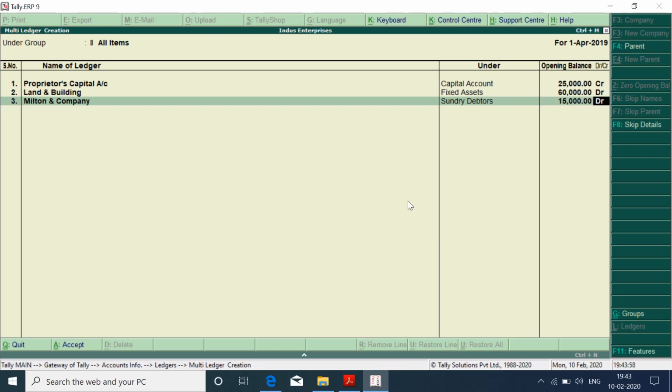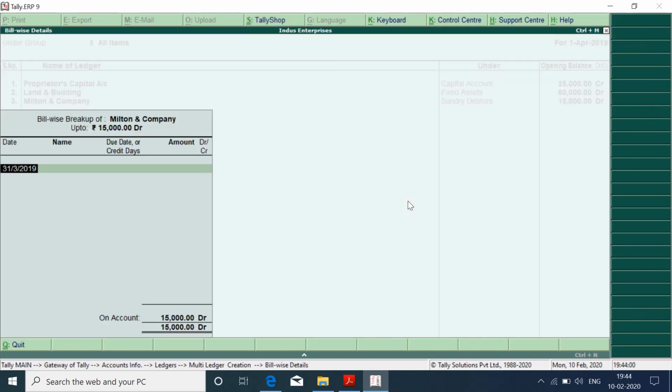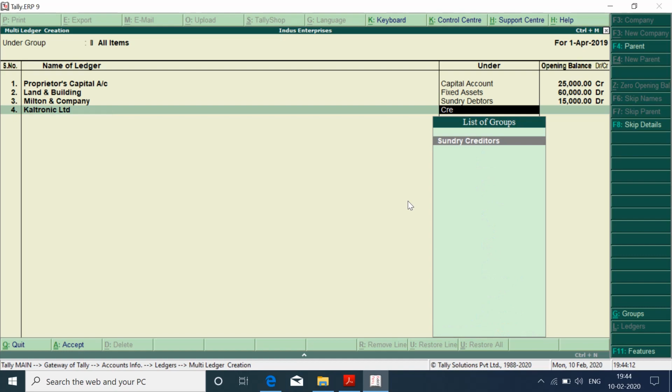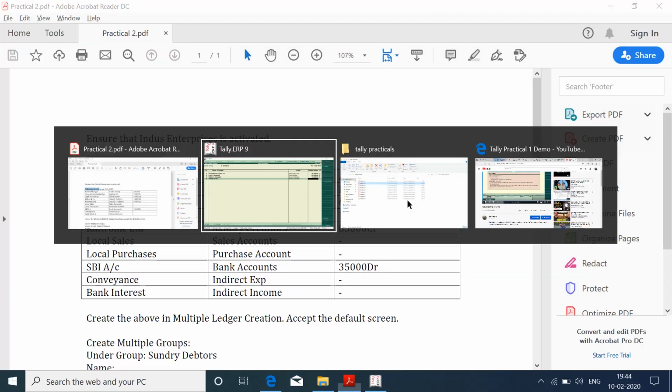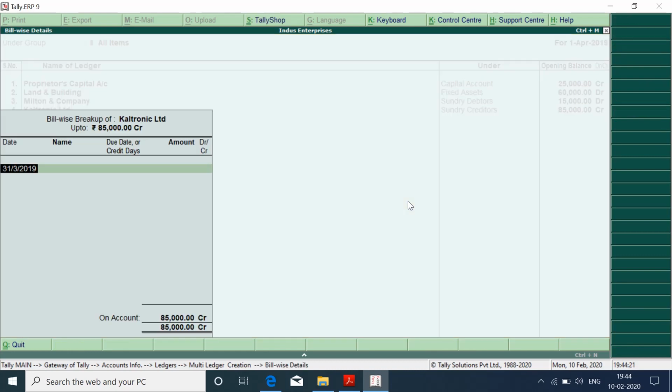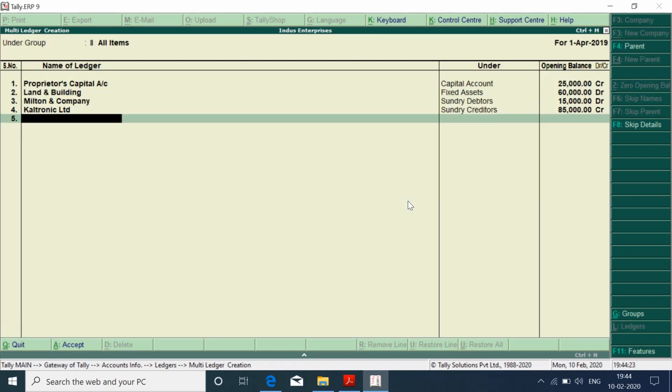Since this is a debtor, when we press enter, it will ask bill-wise details. Since we have not learned what bill-wise details are, we will just press enter twice. Next is Caltronic Limited. It is a creditor and the balance is 85,000. Again, this is a creditor, so when we press enter, it will ask bill-wise, so we press enter twice.